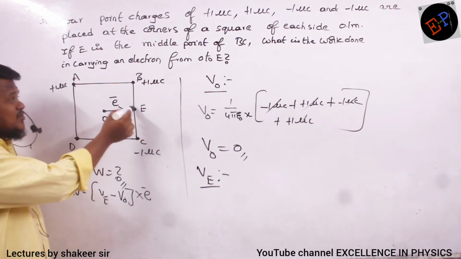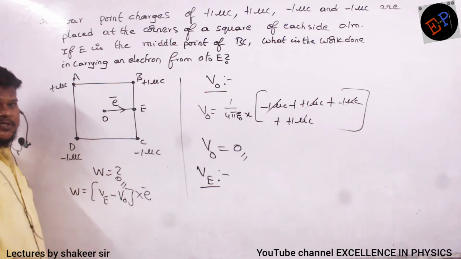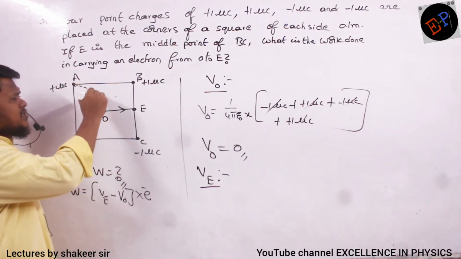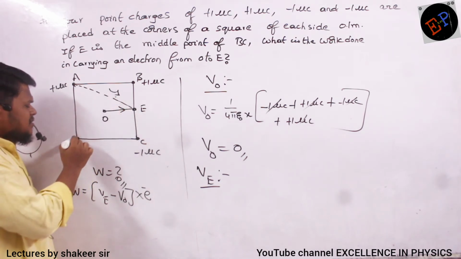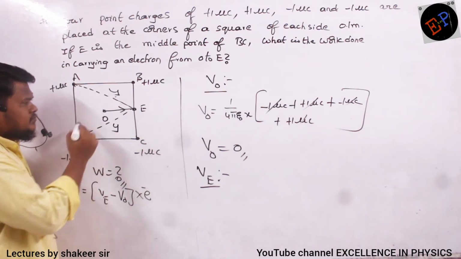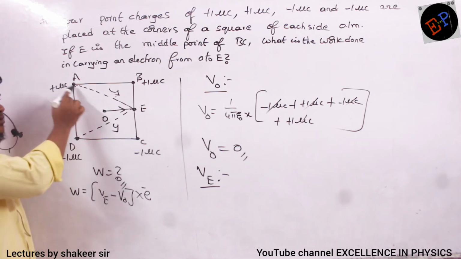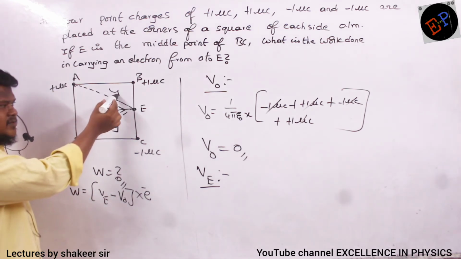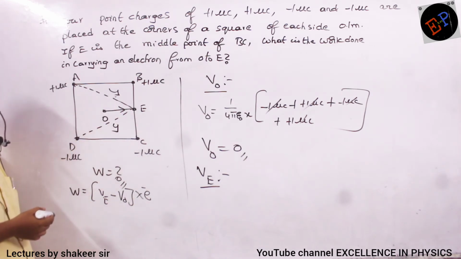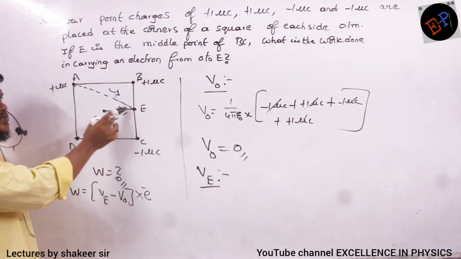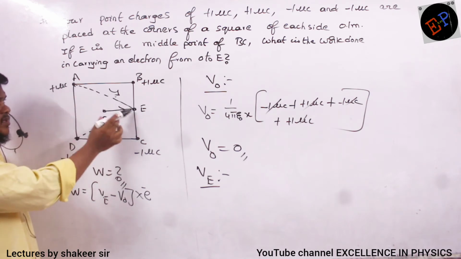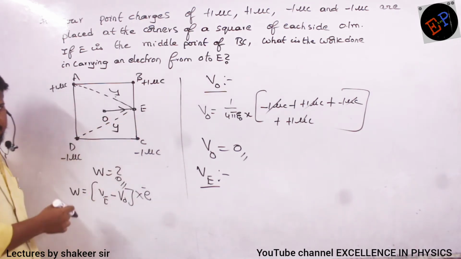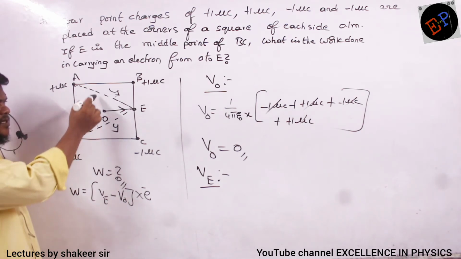So here also all the 4 charges will give the potential. Clear, no? If this distance is y, then this distance also is y only. This charge also will give potential, this charge also will give potential. This distance is y, this distance also y only. The charge at A will give positive potential, the charge at D will give negative potential. So the potential due to these two charges will get cancelled.